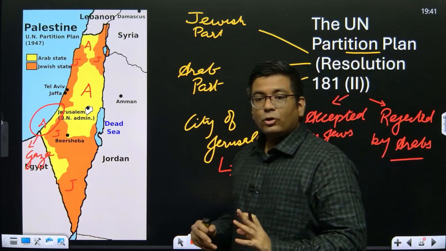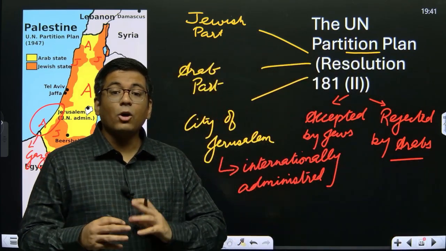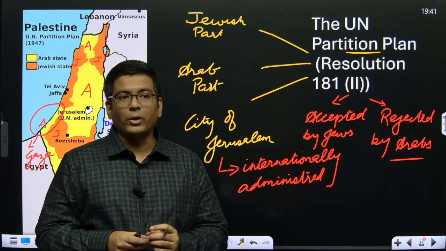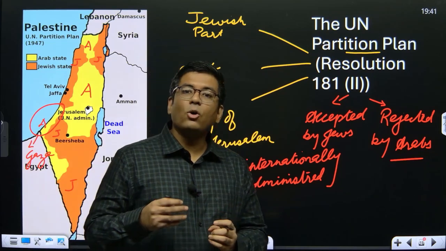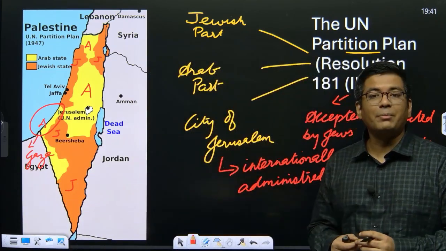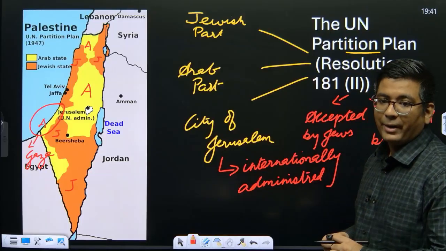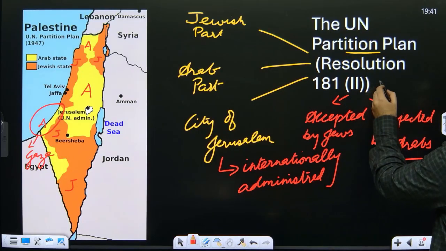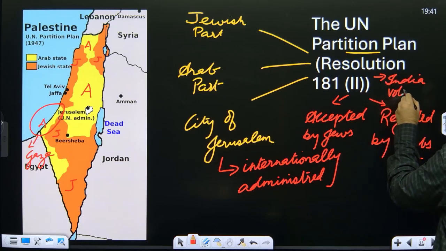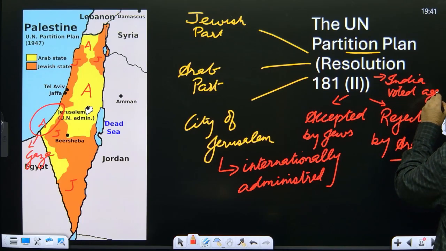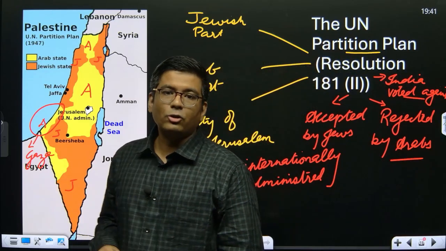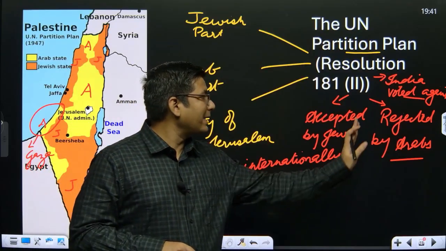But this particular resolution in the United Nations General Assembly saw a lot of, you can say, arm twisting by the Jewish lobby. Okay, so the Jews actually sent all their lobbyists to all the countries who at that particular time were the members of the United Nations, including India. And this particular plan was the one on which India voted against. So the vote of India was against this particular resolution. Still, this particular resolution was passed, but India voted against it.